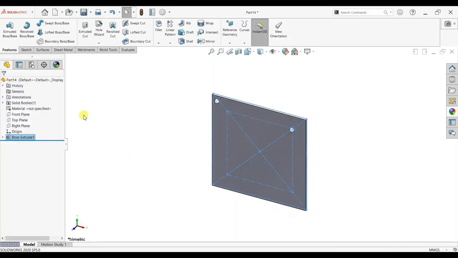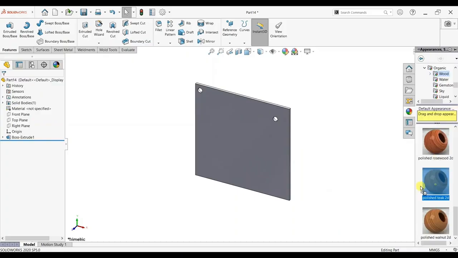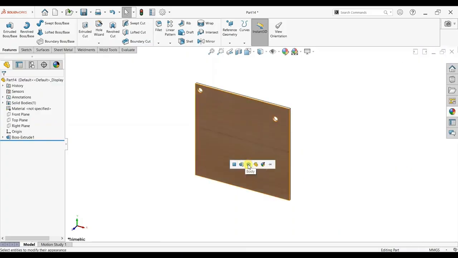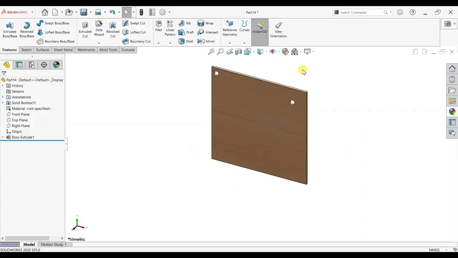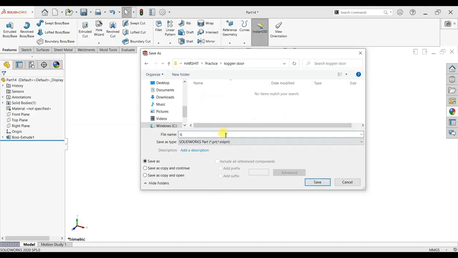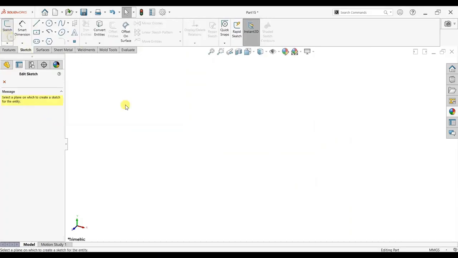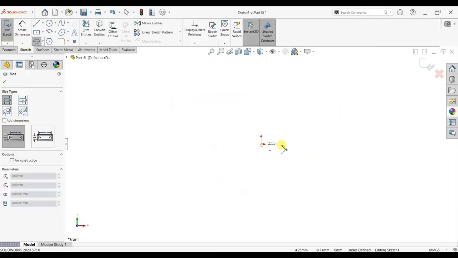Give extrude, give thickness 2 mm, add some appearance, give wooden style appearance. Save the first file. We will design 3 more designs, and in the last section we will assemble all the parts.